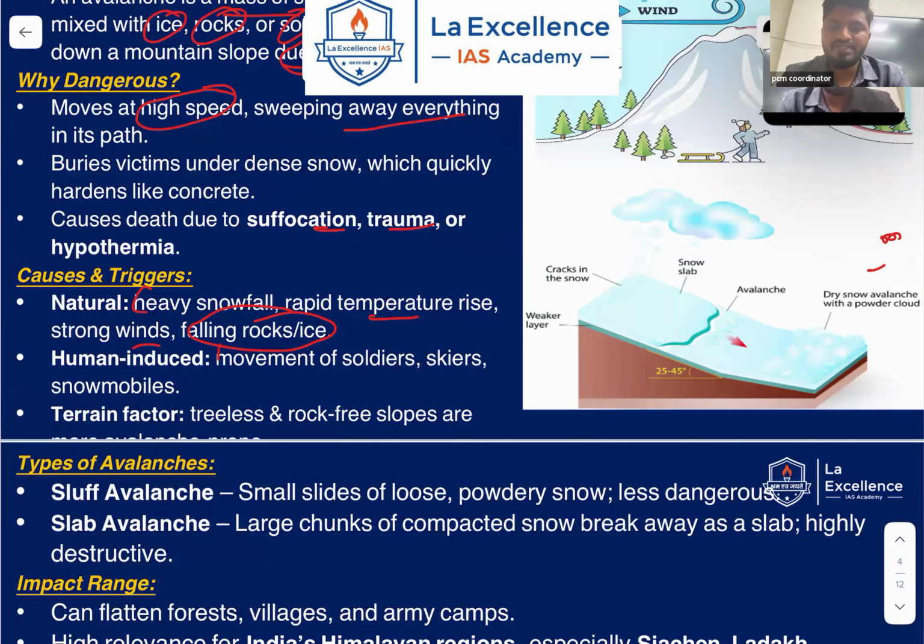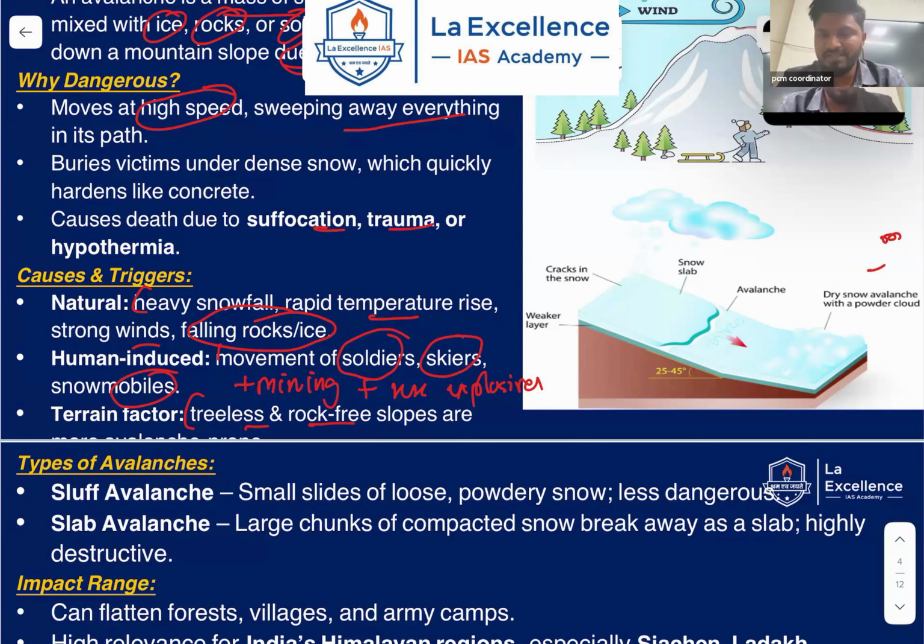Then what is human induced? Movement of soldiers, skiers, snowmobiles, and also mining and use of explosives. All these things will lead to avalanches. And the terrain also matters, that is, treeless or rock free slopes are more susceptible to avalanches.